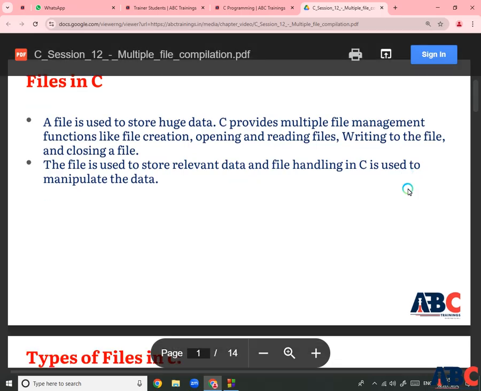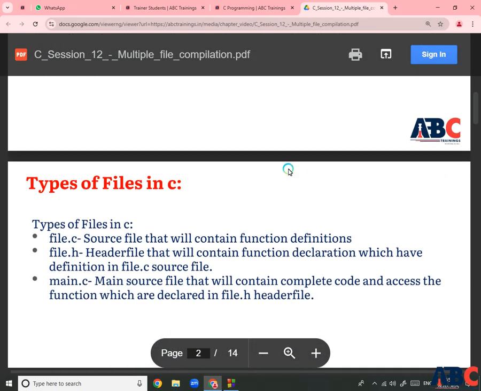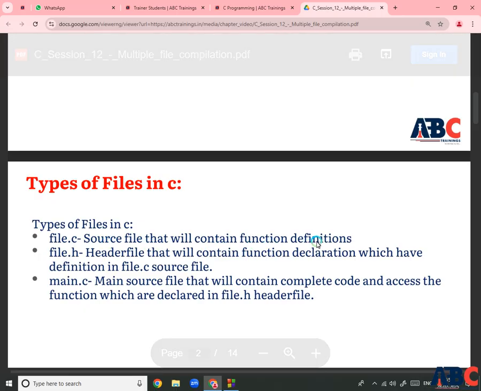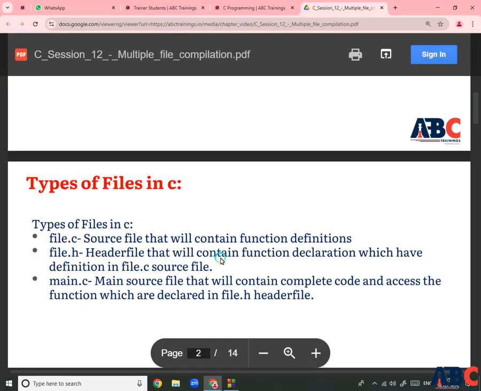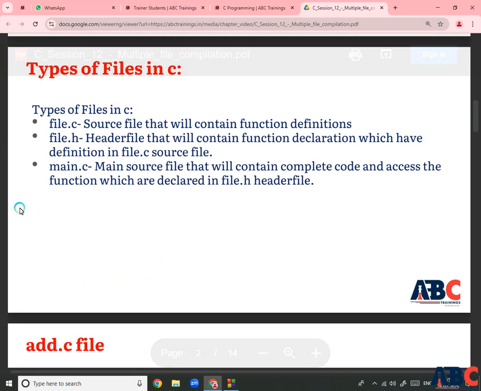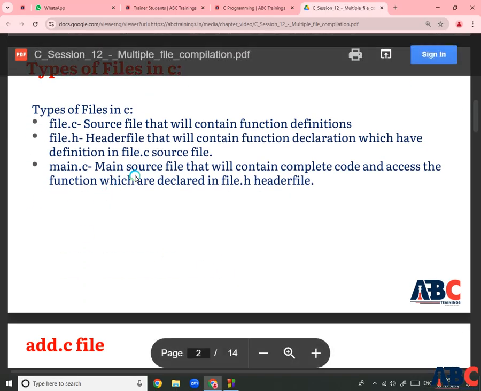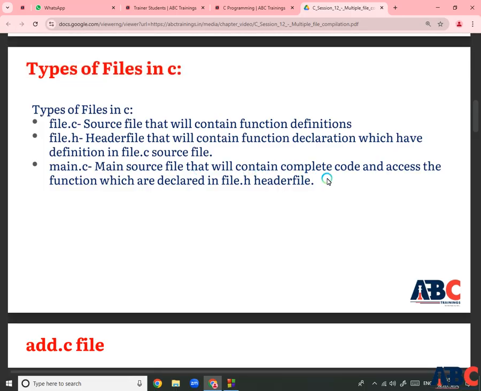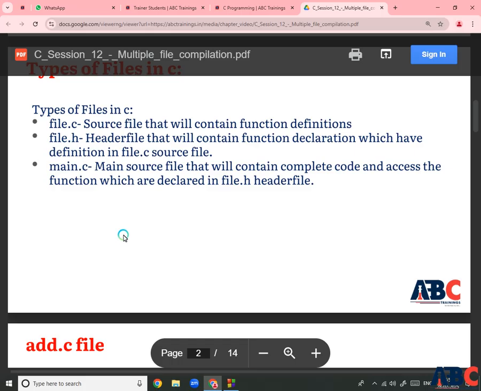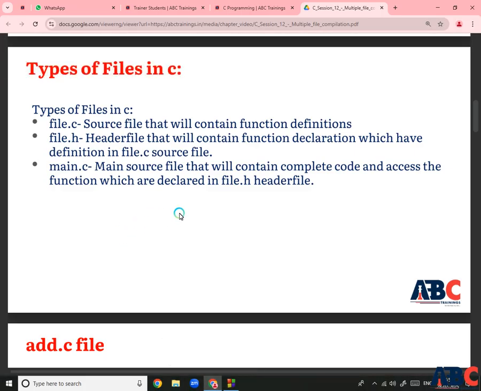Another one: normally the types of files are like file.c, file.h, then main.c. The file.c source file will contain the functions and definitions. The file.h header file will contain the function declarations, which have their definitions in the file.c source file. Then the third one is main.c, the main source file, which contains the complete code and accesses the functions declared in the file.h header file.